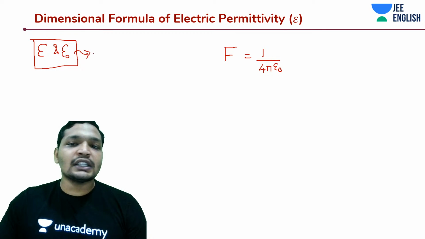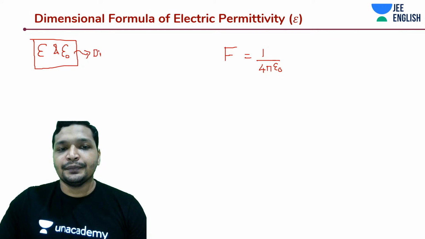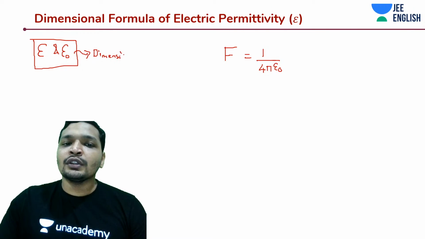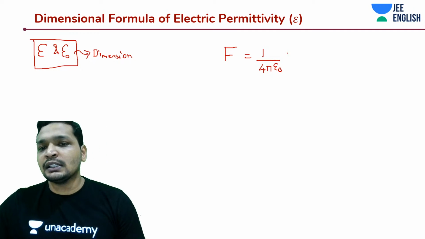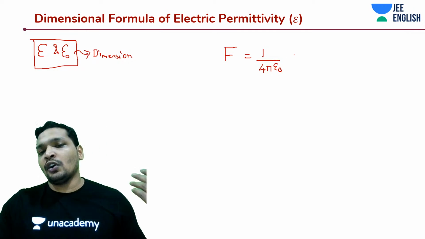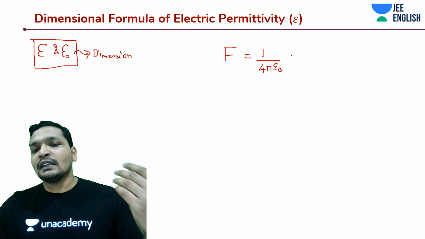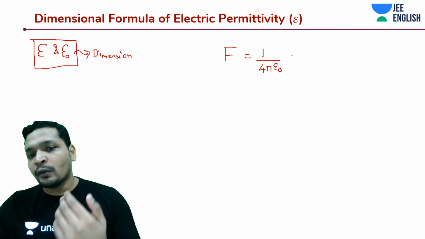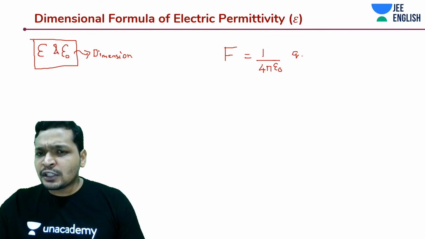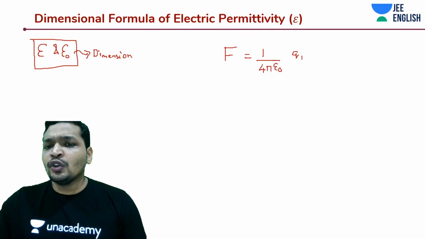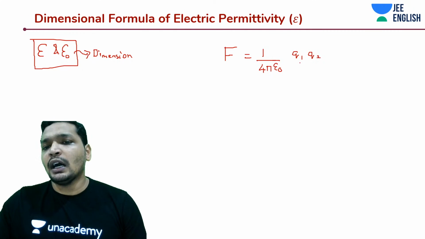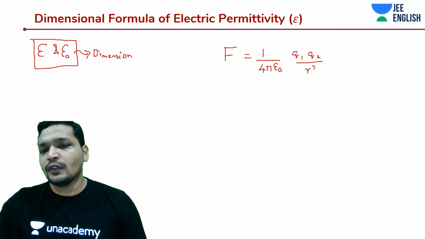Relative permittivity does not have any dimension. If you're totally new to this, forget it. Remember this. This is Coulomb's law, guys. It says that force is equal to 1 by 4 pi epsilon naught, or actually epsilon, q1 q2 by r square. You know what r is?